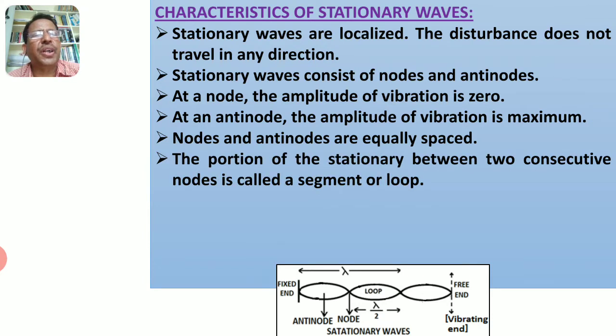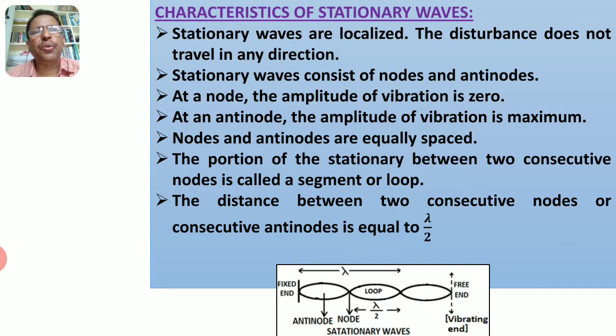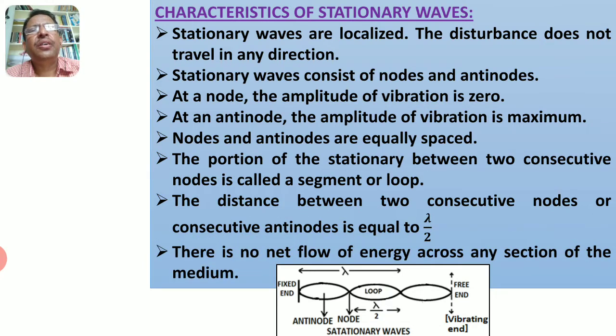The portion of stationary waves between two consecutive nodes is called a segment or loop. Distance between any two consecutive nodes or consecutive antinodes is equal to half of the wavelength. There is no net flow of energy because these waves do not travel. These are the properties or characteristics of stationary waves.